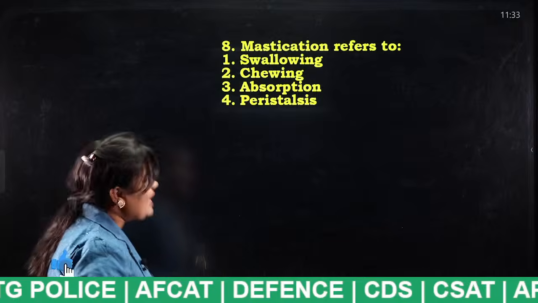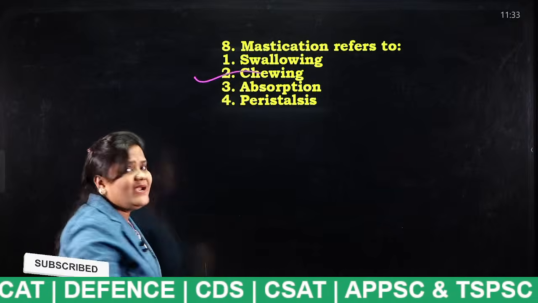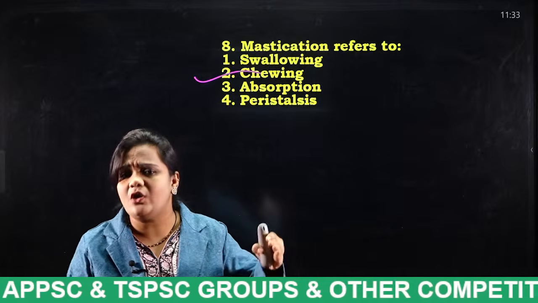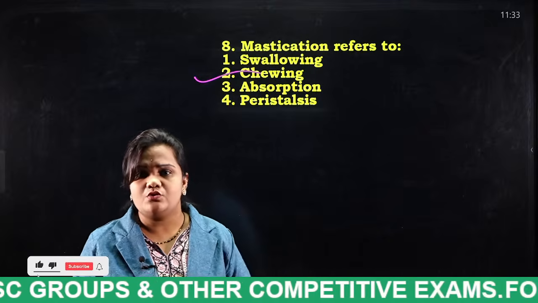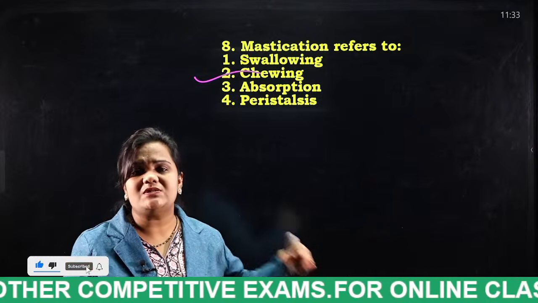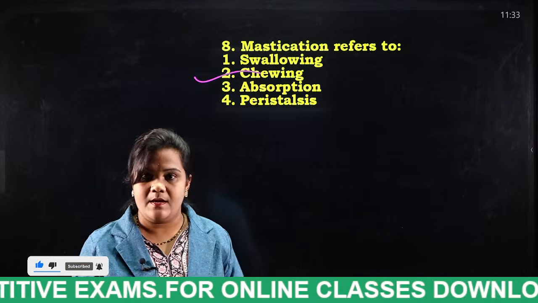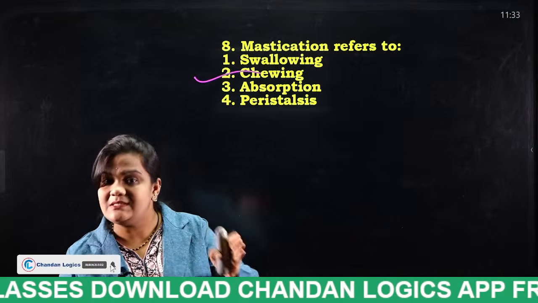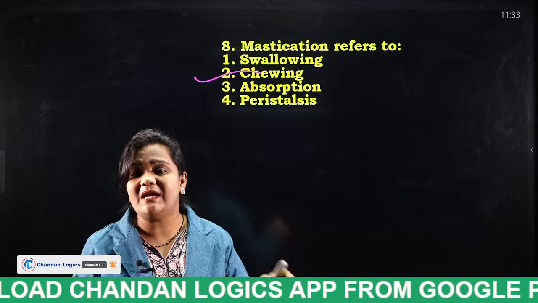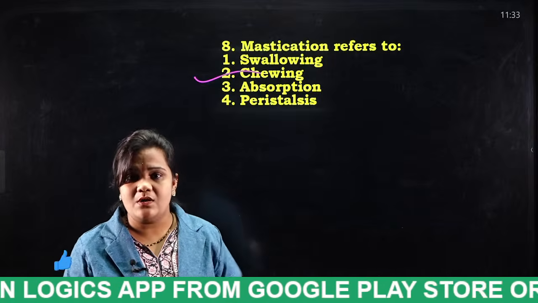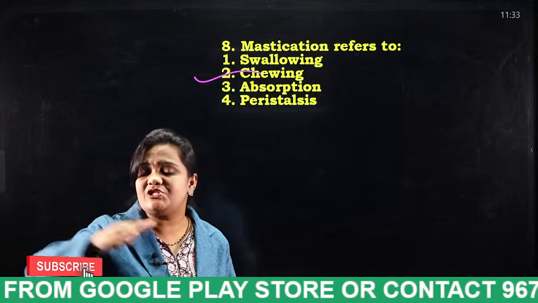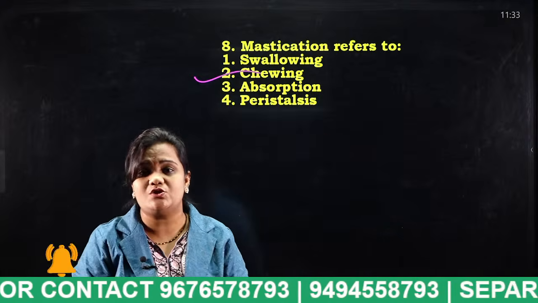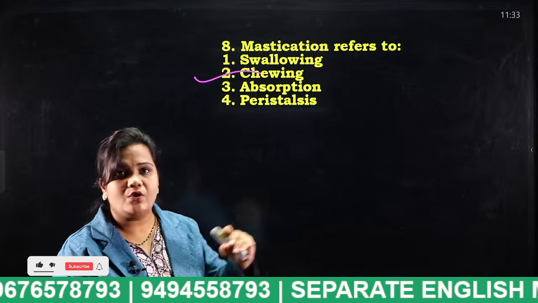Very good. When we eat the food, if we directly swallow it, what happens? The food will not be digested properly. So for the digestion process, we have to chew it. And then next what happens after chewing? We have to mix it with the saliva, and the saliva comes from the salivary glands. These two, saliva plus chewed food, is known as what? Bolus. And this complete process is known as what? Mastication. Do you get what I said?